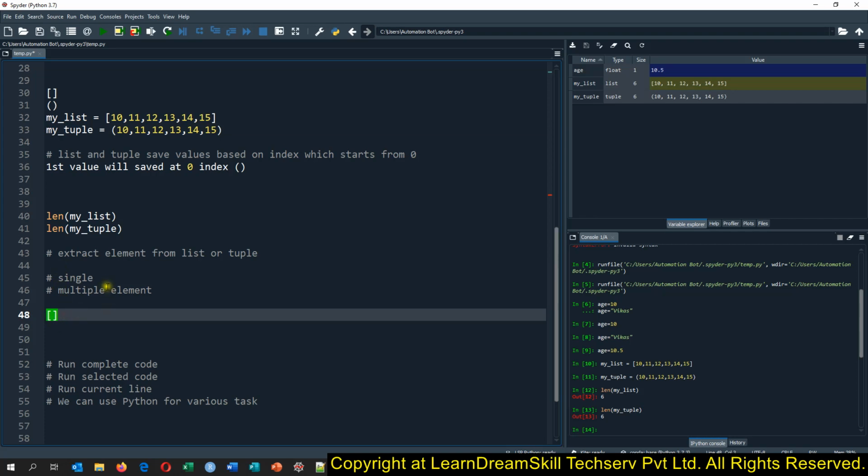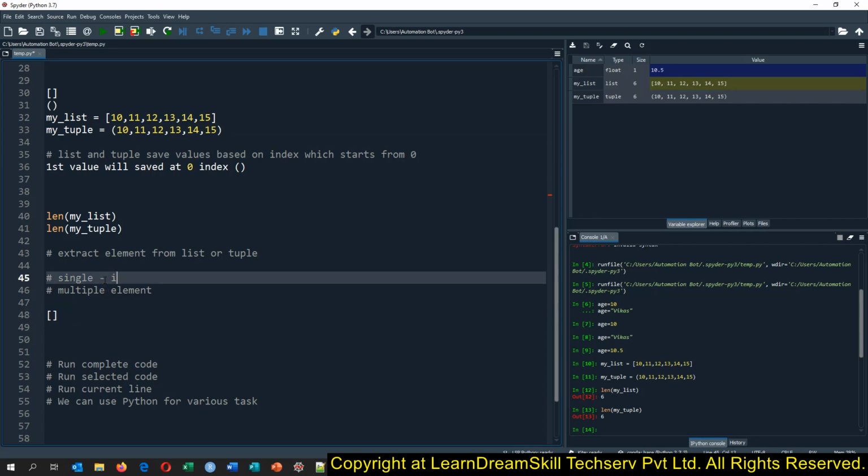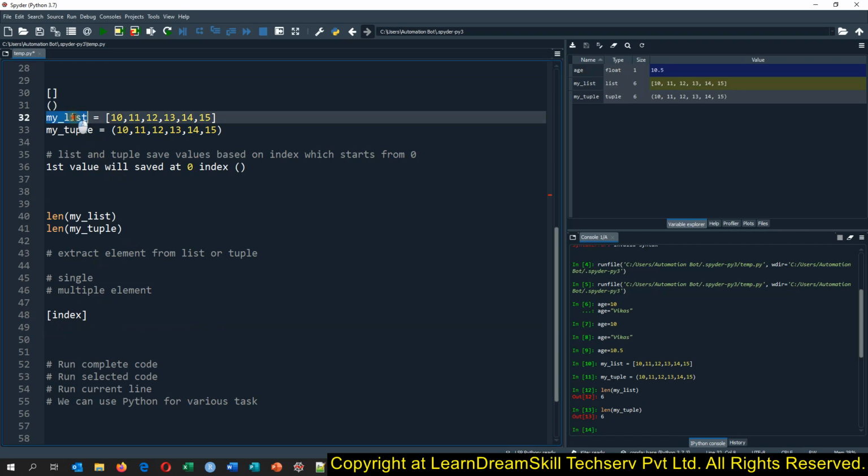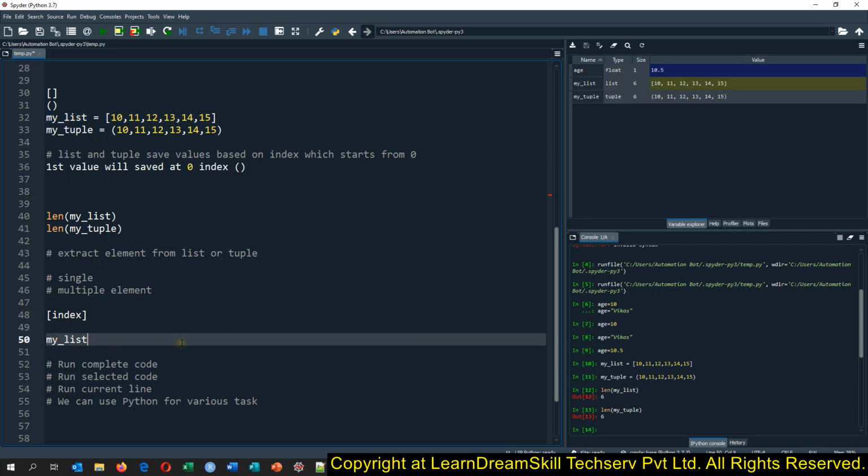So we can extract the element based on the index. We will use the square bracket, then we need to pass the index here. Okay, so how can we extract that? Let me come here to my list, and suppose we want to extract this 10. The 10 is there at the 0 index, so we have to give the 0 this way.